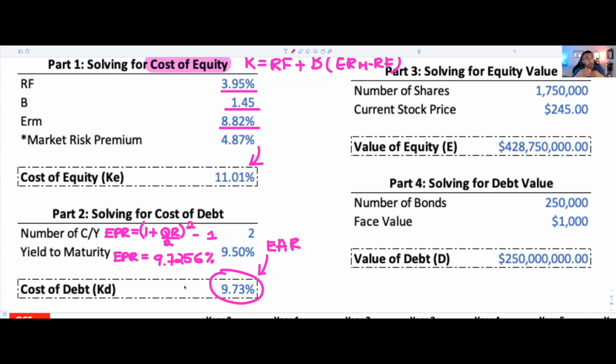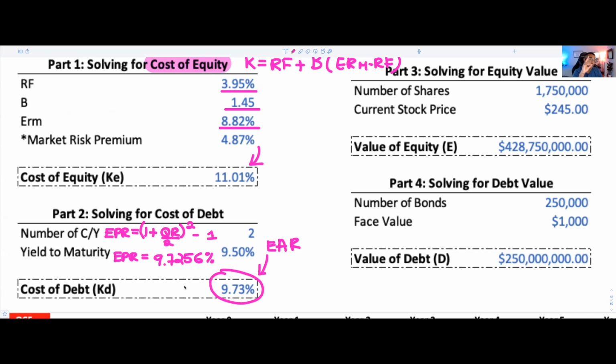We know that this company pays twice per year, such that you're able to find the total payments per year. In this case, it was 95 bucks. With that, you get a coupon rate of 9.5%. Because we know the bonds are currently trading at par, we know that 9.5% is equal to the yield to maturity, which is essentially the actual cost of debt for a firm right now. And that's going to be 9.5%.